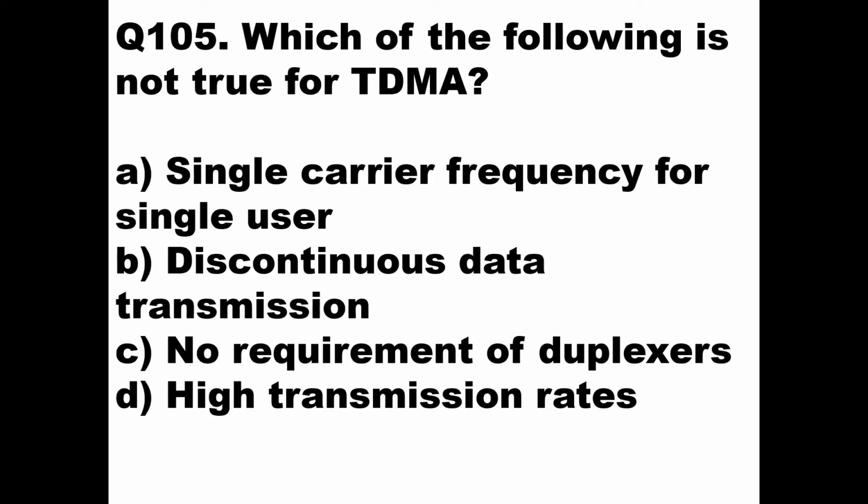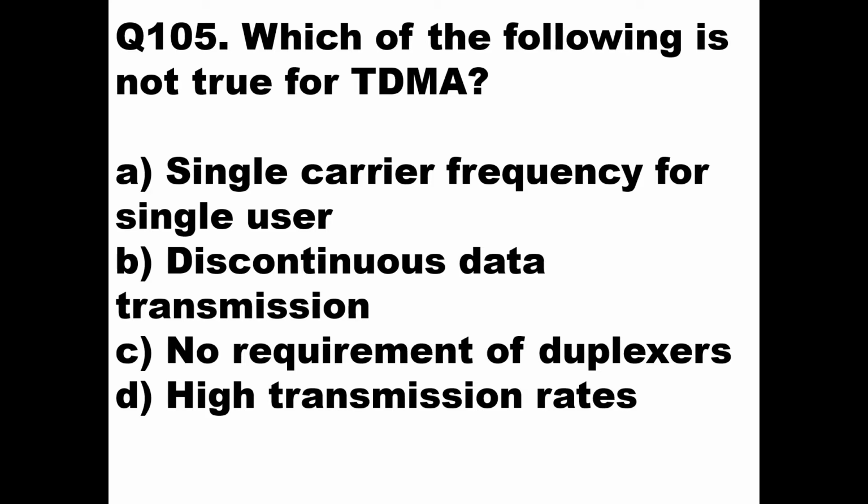Next we'll go to question number 105. Which of the following is not true for TDMA? Option 1 says single carrier frequency for single user. Option 2 says discontinuous data transmission. This is true; it is not continuous. Option 3 says no requirement of duplexers.